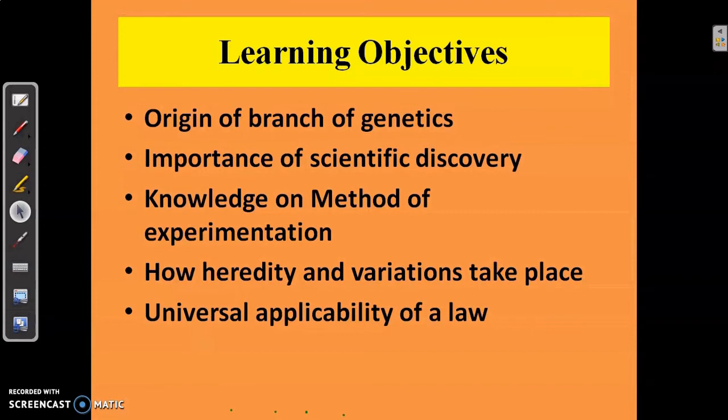Now, what are the learning objectives from this video? We are going to learn about the origin of the branch of genetics, the importance of scientific discovery, the knowledge on method of experimentation, how heredity and variations take place, and whether a particular law is applicable universally or not.